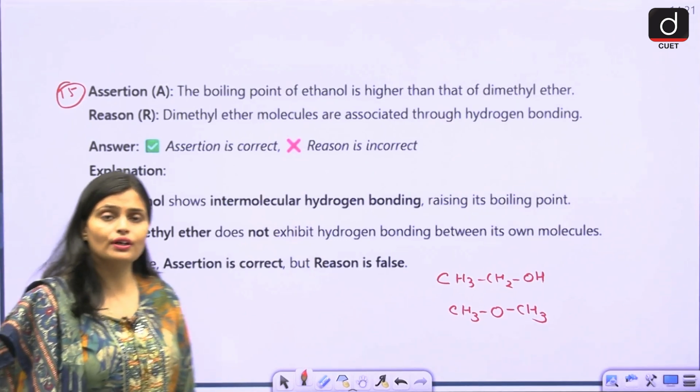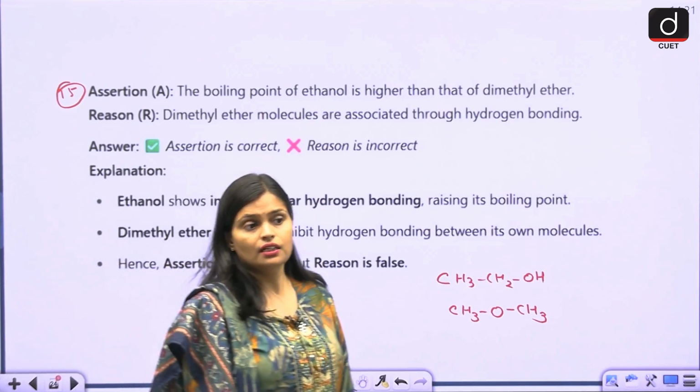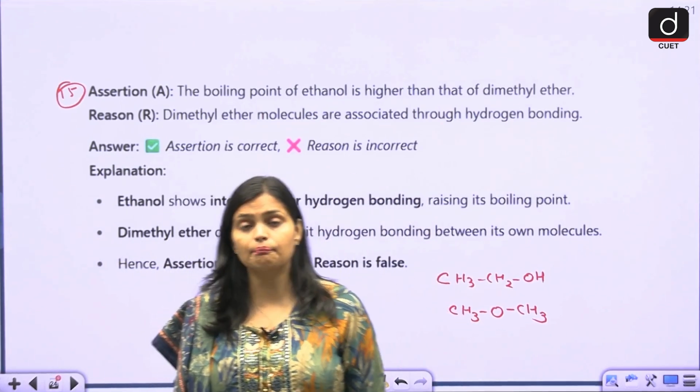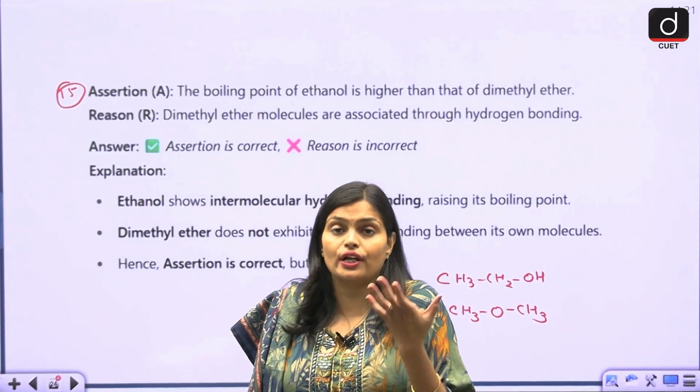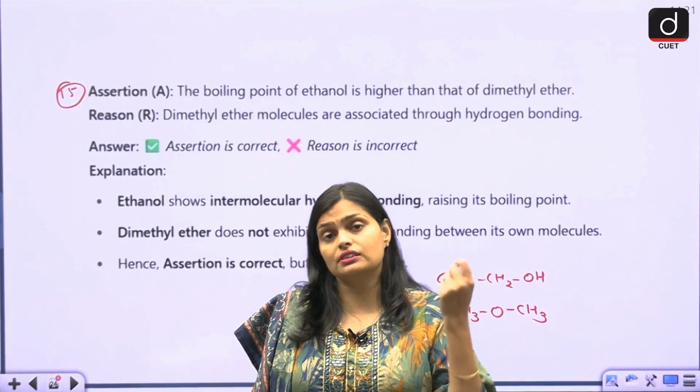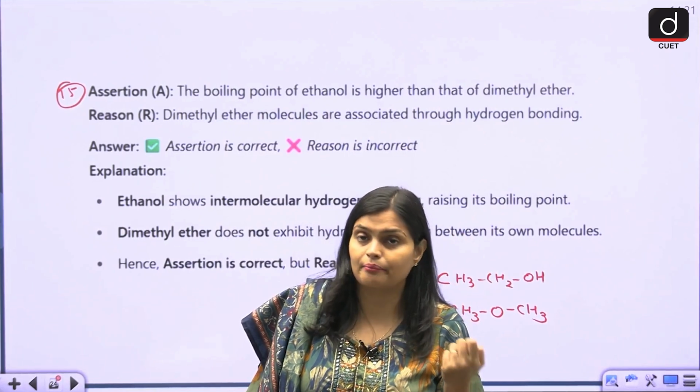So see here, what is boiling point basically? The temperature at which your compound gets boiled, or the liquid starts boiling, that temperature is considered as the boiling temperature.